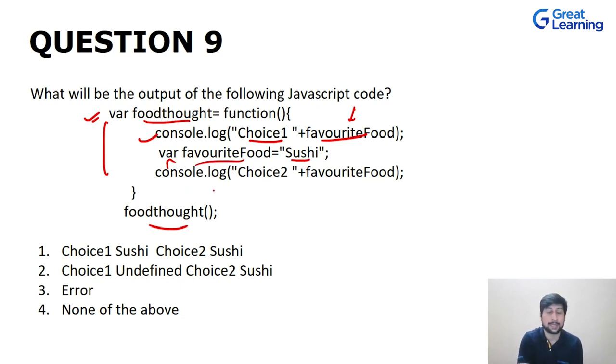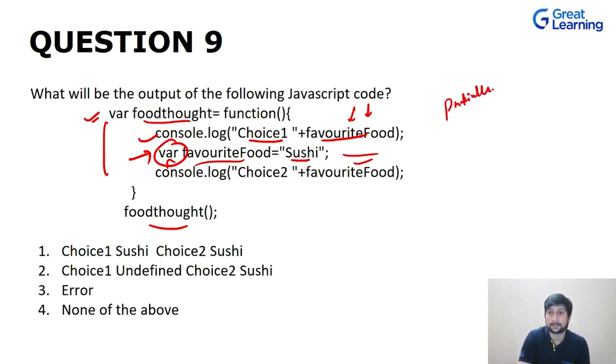Then we are just printing the console. Again, we are printing the message like choice 2 favorite food. Now if you observe here carefully, this has not been defined at this point, right? But it has been defined over here. But if you recall how JavaScript works, when you define your variables with the help of var keyword, these are partially hoisted.